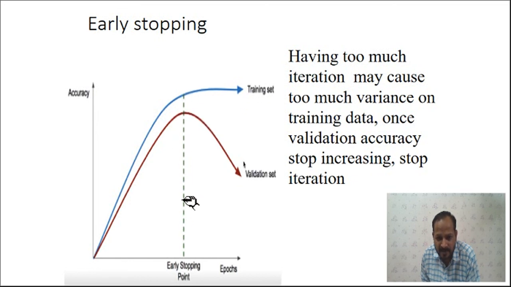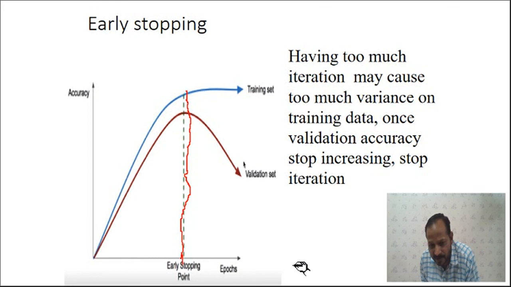So this is the point where we have to stop, where we get the maximum accuracy over the training set as well as the validation or testing set. After that, the accuracy on the training set remains constant, while the validation or testing accuracy goes on reducing, because after this point overfitting occurs. So we have to stop the number of iterations for the training here, and this is your stopping criterion. Don't go for any more iterations or epochs, so that your validation accuracy does not start decreasing. That's why it is called the early stopping point.